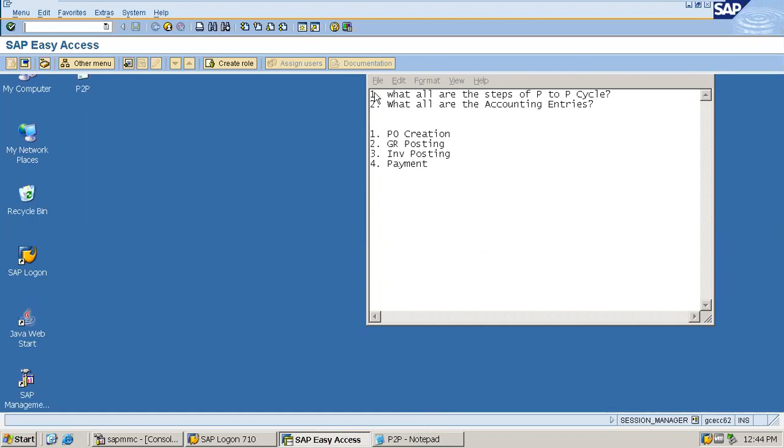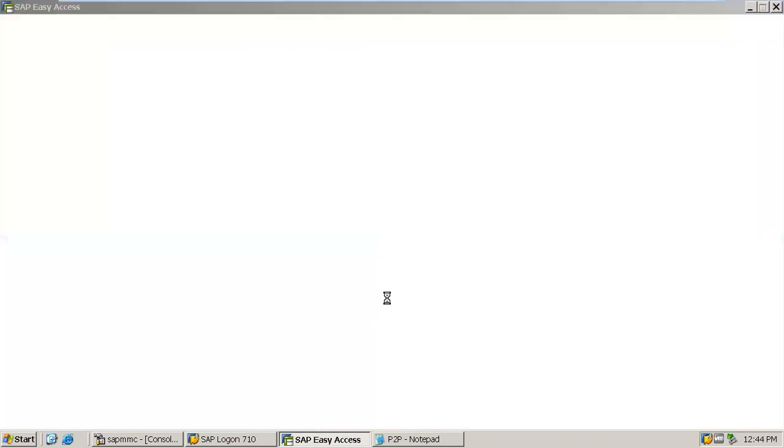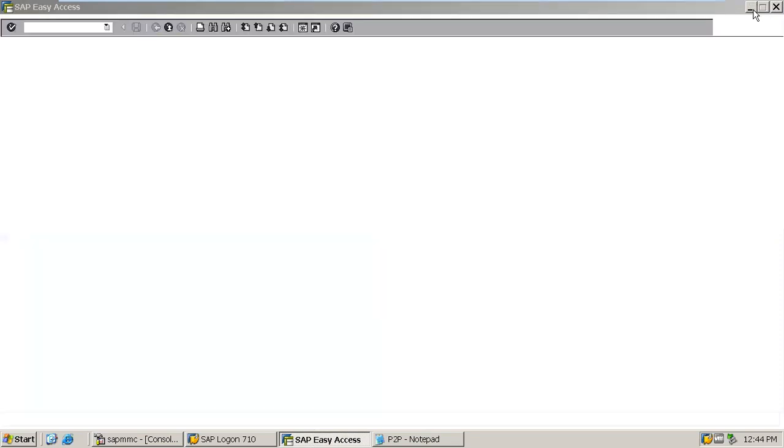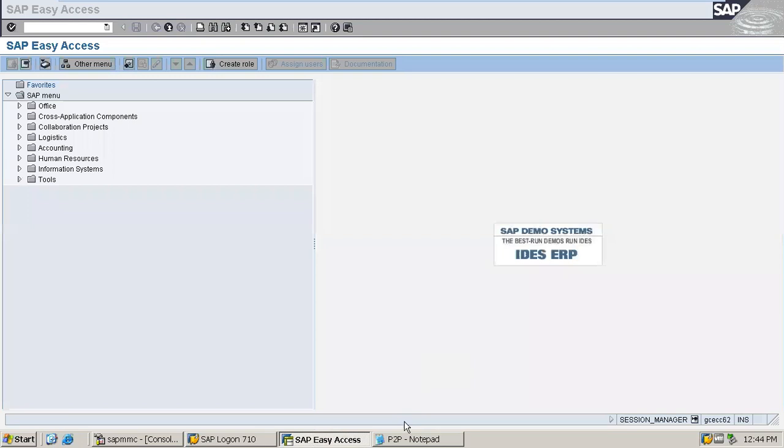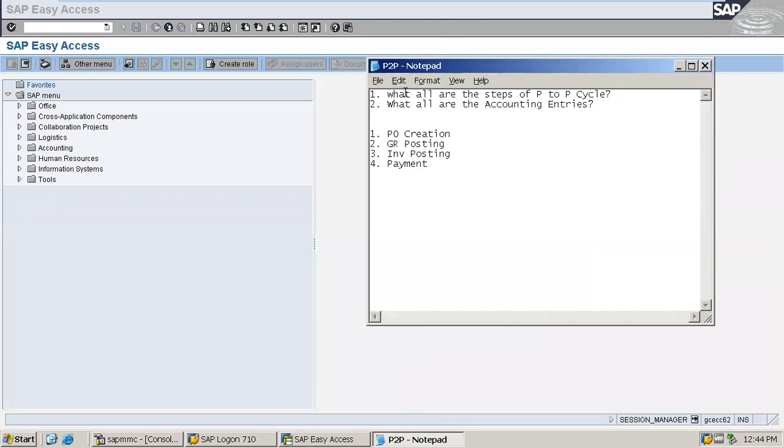I hope you can see my screen. The notepad is being opened up. The very common question being asked in any interview is, what are the steps in the P2P cycle? And the second question is, what are the accounting entries in different steps of P2P? P2P means procure to pay. Now, what are the steps and what are the accounting entries? I'll show you.